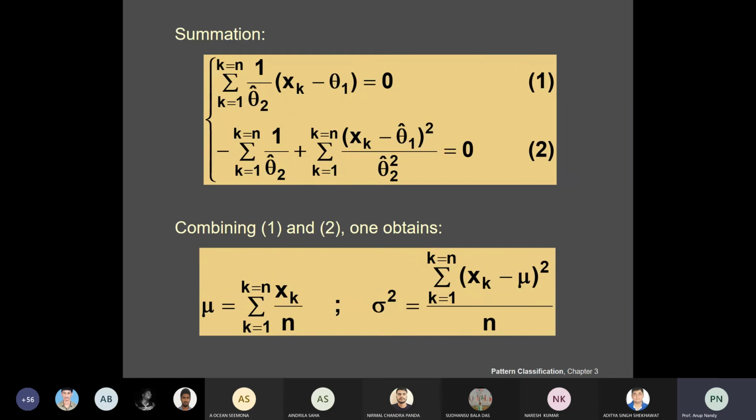Now you have to do it by yourself. You could predict what the result for the maximum likelihood estimate will be. Can anyone tell me, for the single variate case we have this, but in the multivariate case, what will be this mu hat and capital sigma hat?